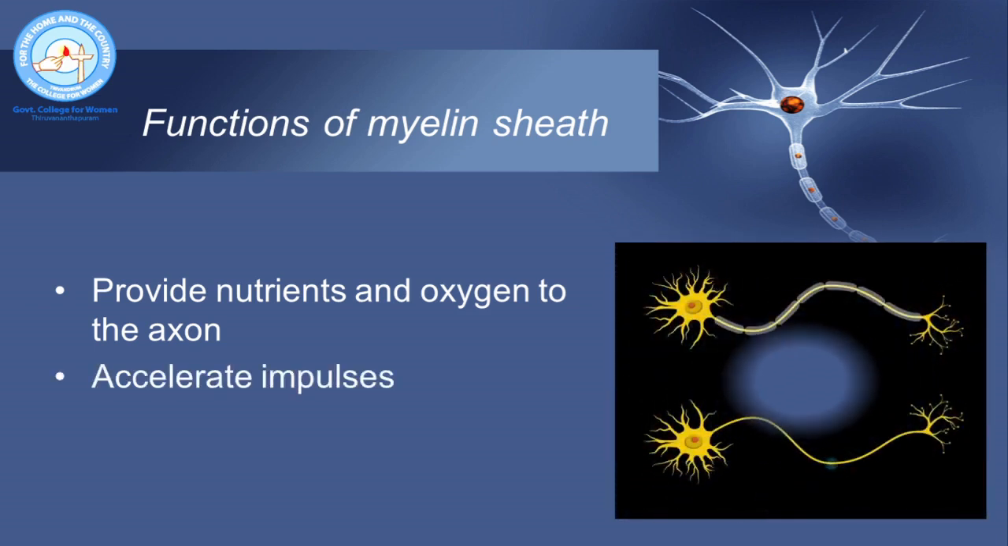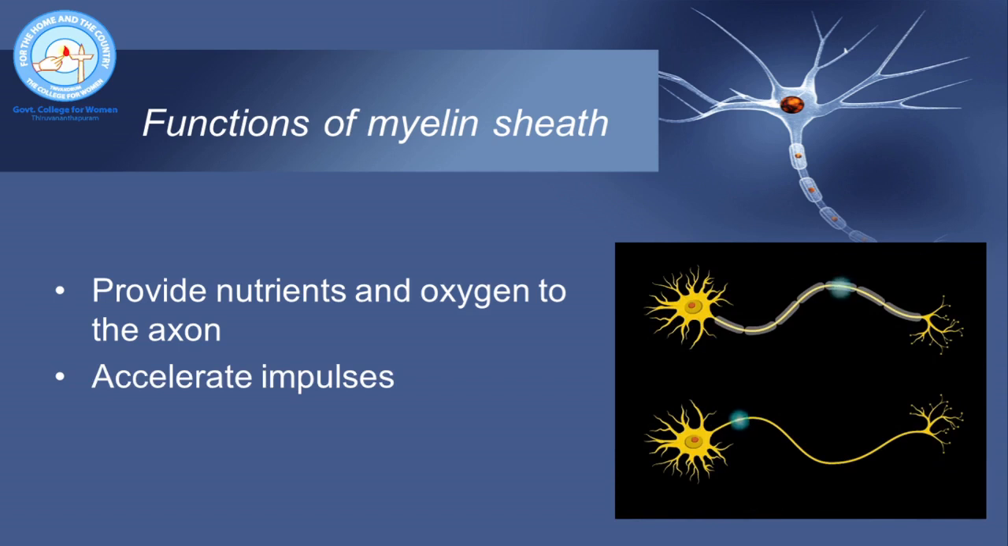Myelin sheath can accelerate the propagation of impulses because in myelinated neurons, the impulses can jump from one node to the next so that the speed of propagation is accelerated several times as compared to the non myelinated neurons. Here in this picture, you can see the difference in the speed of propagation of nerve impulse in myelinated neurons and non-myelinated neurons. In the myelinated neurons, the speed of propagation of impulse is much faster than in non-myelinated neurons.